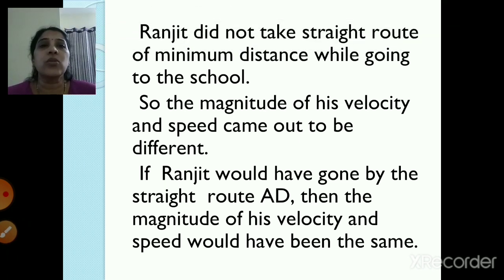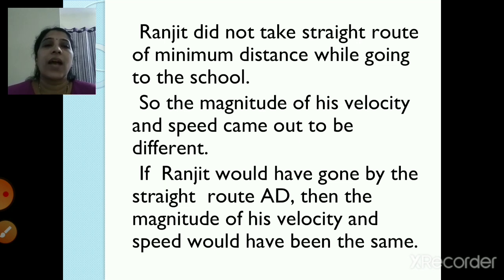So I hope students you have understood how to calculate the velocity and the speed. Ranjit did not take the straight route of minimum distance while going to the school. He took a different direction, right? A to B, B to C, C to D. So that was not a straight route. So the magnitudes of his velocity and speed came out to be different. So we got different values for velocity and speed.